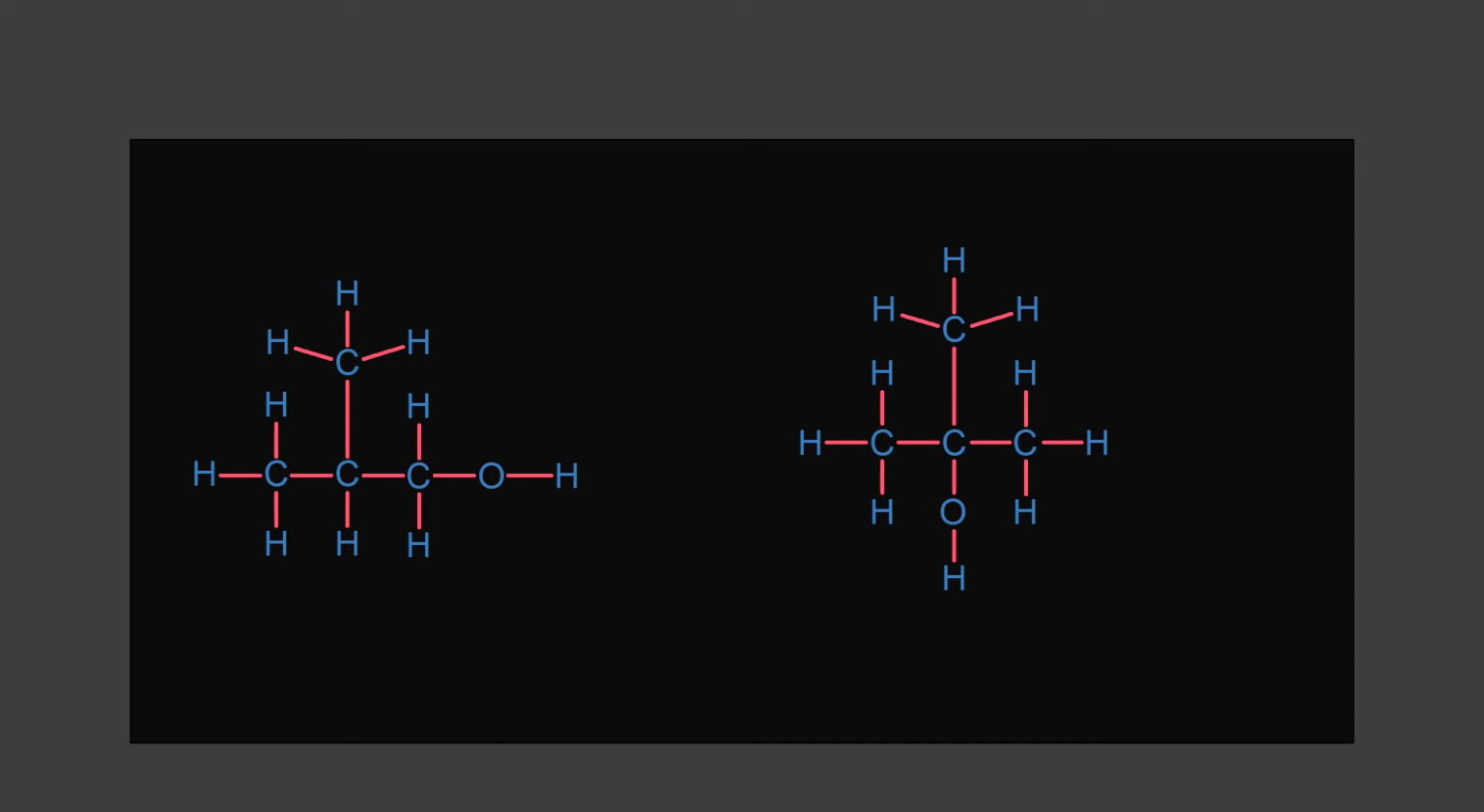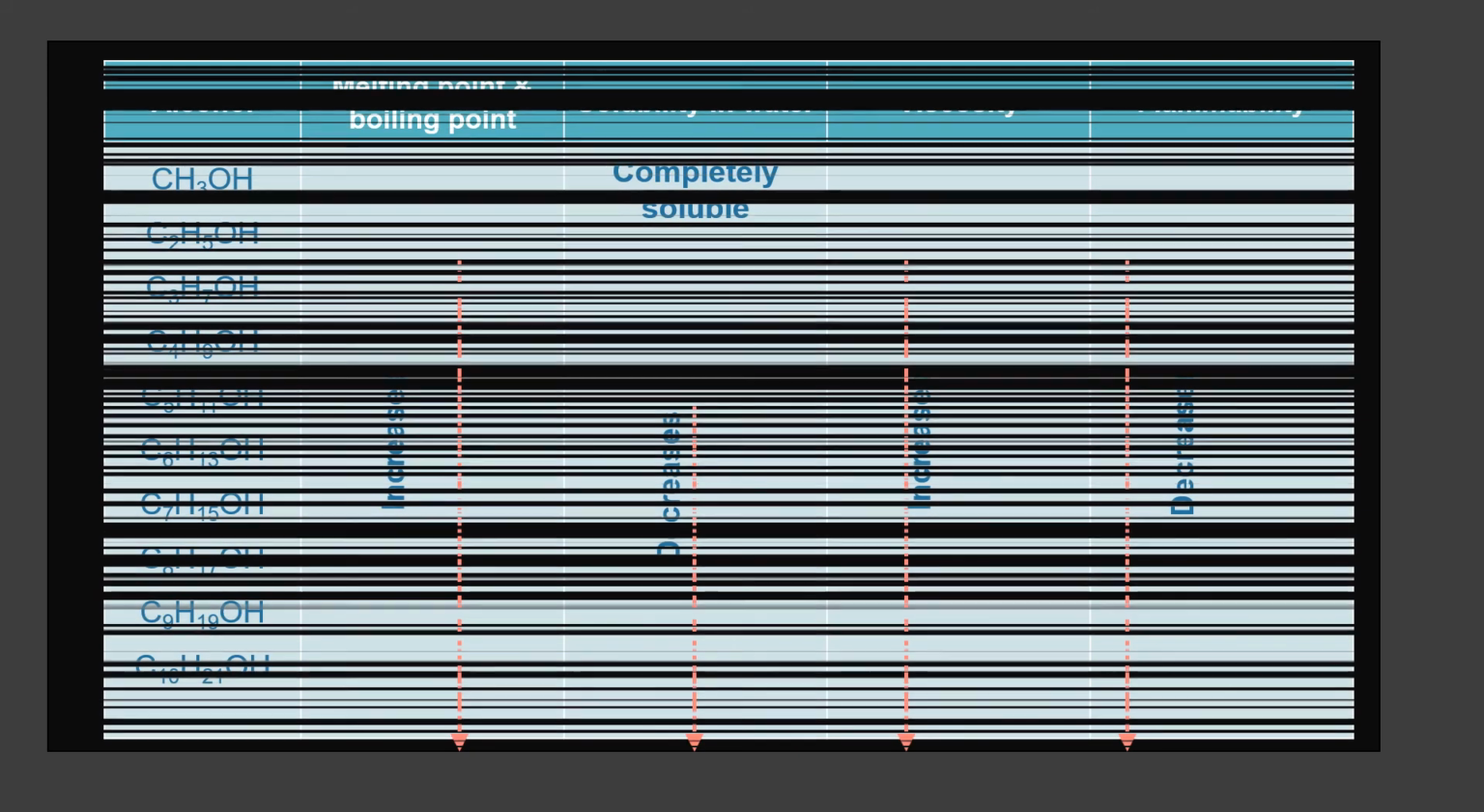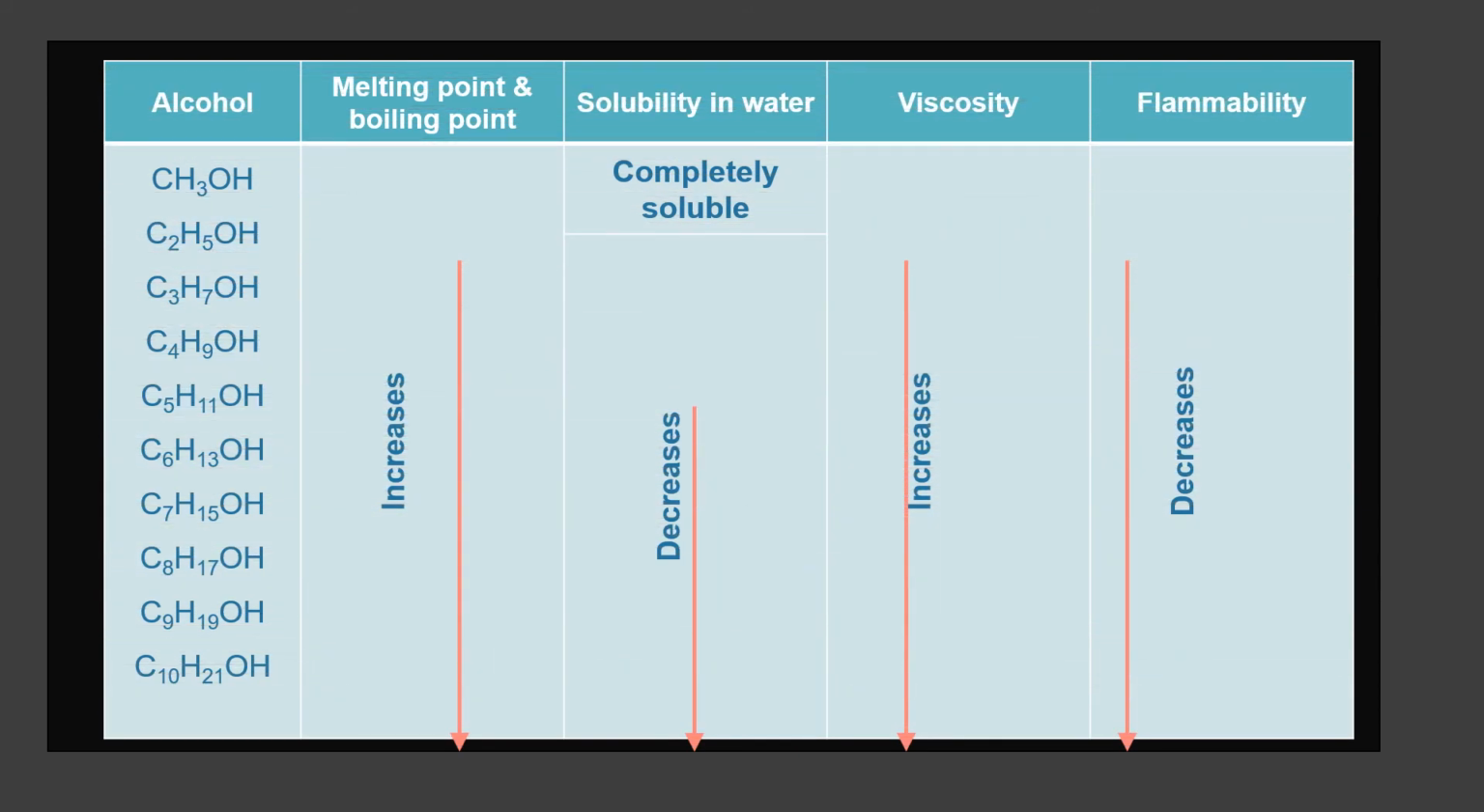Then you try, you can note down the question: draw isomers of propanol. It's very simple. Clear? Okay, that's it for isomers. Then we have to discuss physical properties of alcohols. Physical properties, you remember: melting point, boiling point, solubility, viscosity, flammability.